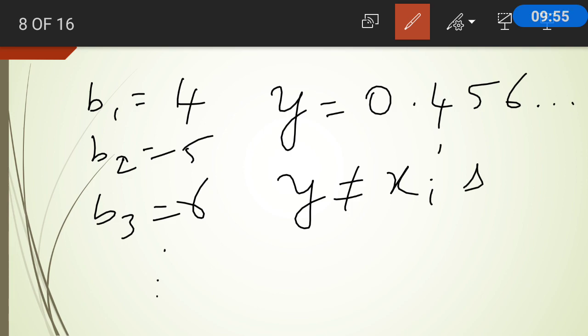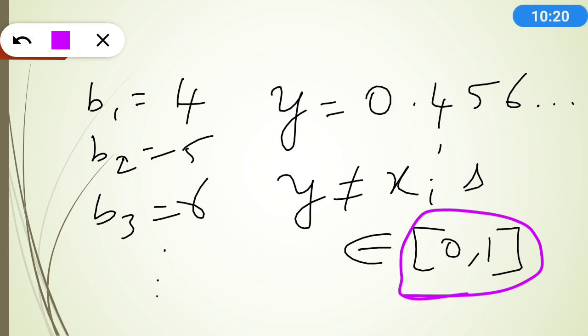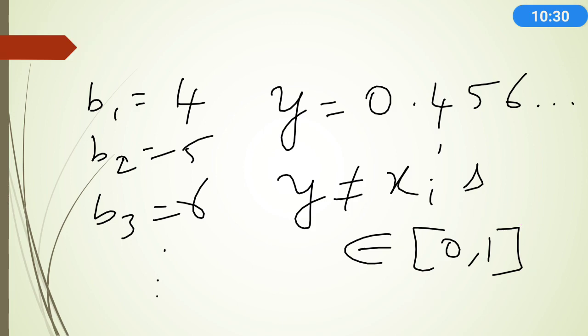But does this y belong to [0, 1]? Yes, it belongs to [0, 1]. Therefore, I can find infinitely many such combinations in [0, 1]. So I can surely say that the closed interval [0, 1] has an infinite number of elements, which is uncountable. I hope you understand the theorem with the example.